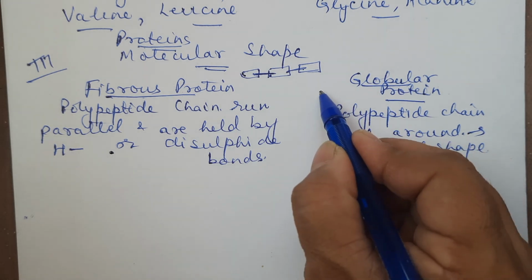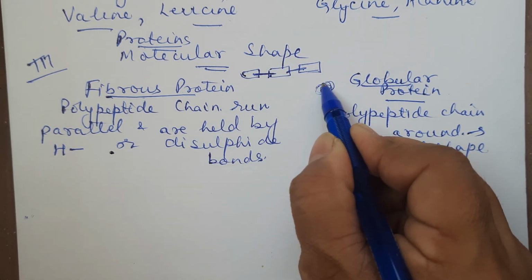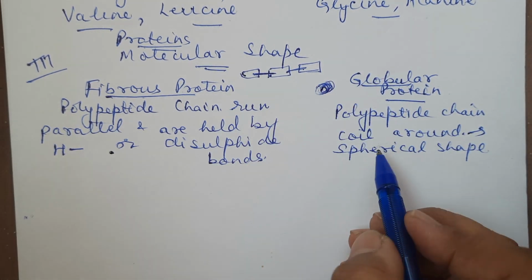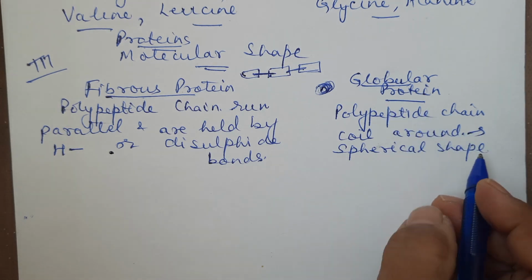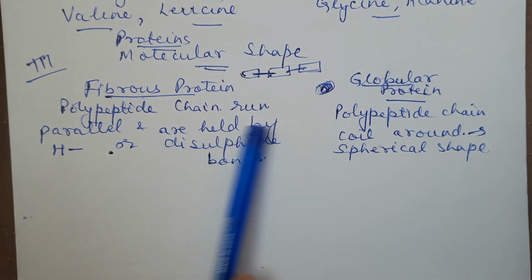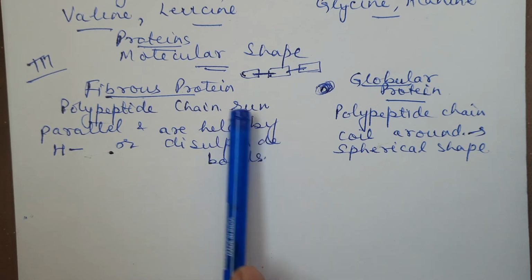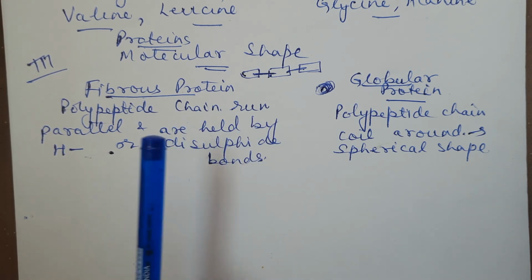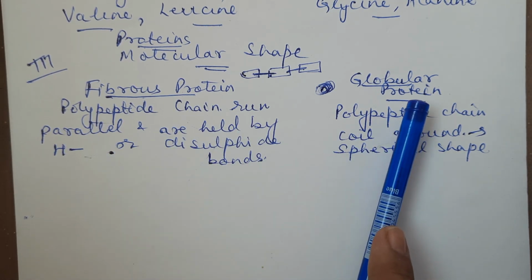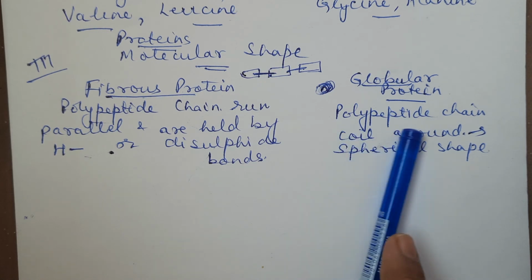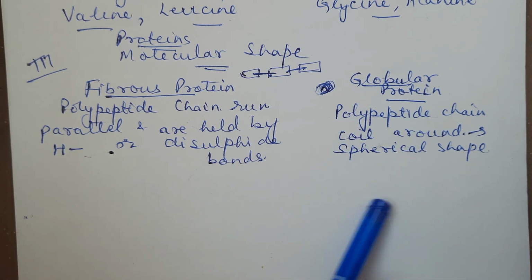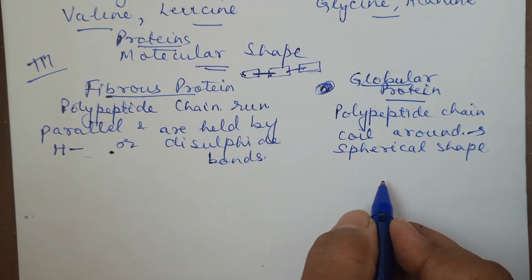That woolen thread, suppose we just coil it, it will form a ball like thing. So that is something like a globular protein, right? So when the polypeptide chains run parallel to each other, thread like thing, then it is fibrous protein. And a globular protein is that when a polypeptide chain coils around and it forms a spherical shape, then it is globular protein.